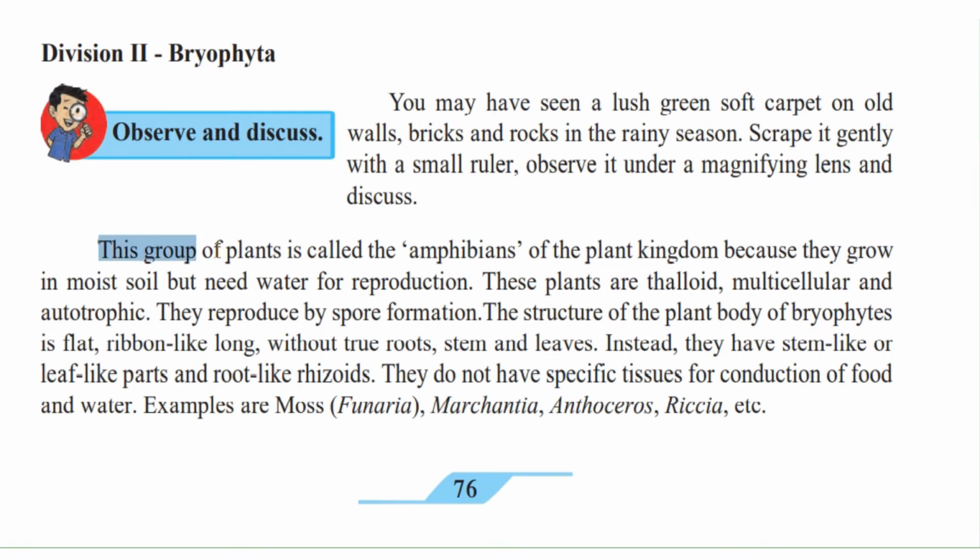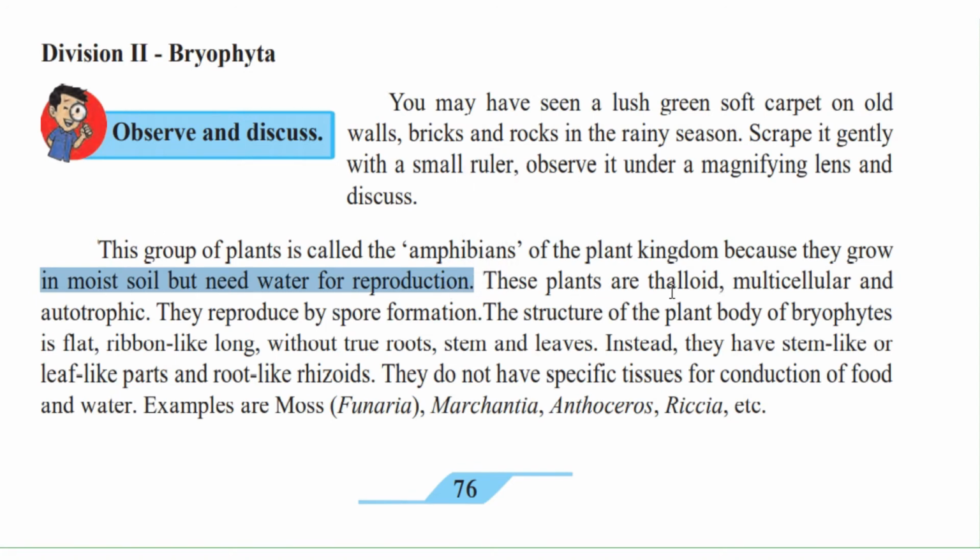Now, this group of plants is called the amphibians of the plant kingdom. Now, what are amphibians? Amphibians are living animals that can live both on land as well as water. So these plants are called the amphibians of the plant kingdom because they grow in moist soil but need water for reproduction. Okay. So both soil and water.